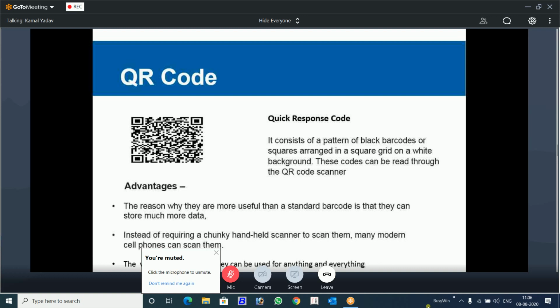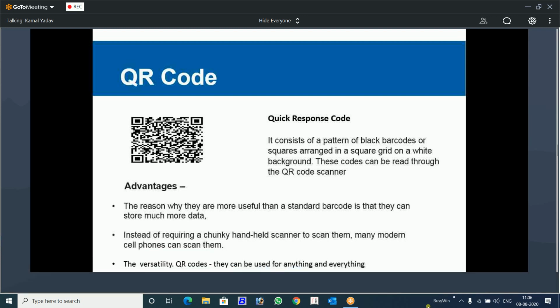So now when we talk about the advantages of QR code, you know that barcode is already available, but you can say it's an advanced form of barcode. You know that in mobile there were 2G, 3G, 4G. Now we are talking about 5G. New technologies are coming. So when you compare it with barcode, it has an advantage. It can store much more data in less space. This is one of the big advantages of QR code. That is why people are using QR code these days.